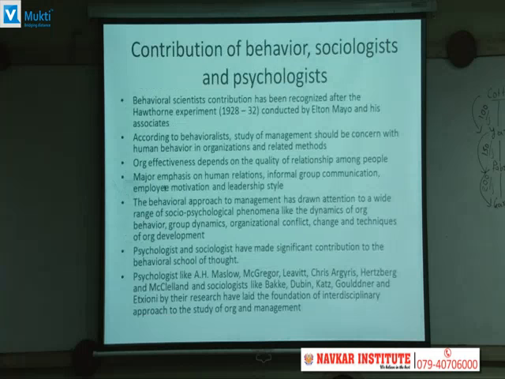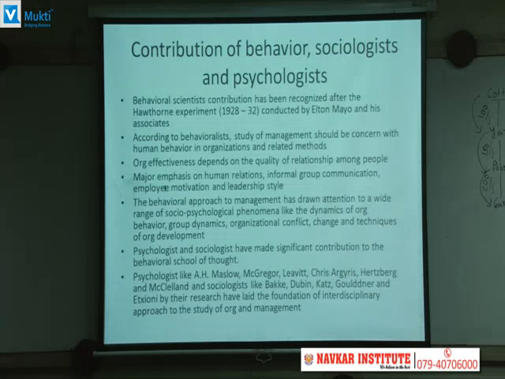Now we'll understand the contribution of behavioral psychologists and sociologists to the field of management. As we have discussed in the behavioral approach, interpersonal relationships are going to play a very important role, and that particular approach has given focus to human relationships, informal group communication, employee motivation, leadership style, and so on. There are many sociologists, psychologists, and behavioral scientists who have contributed a lot to the field of management. The most remarkable contribution is given by Elton Mayo. He did the Hawthorne experiment between 1928 and 1932.